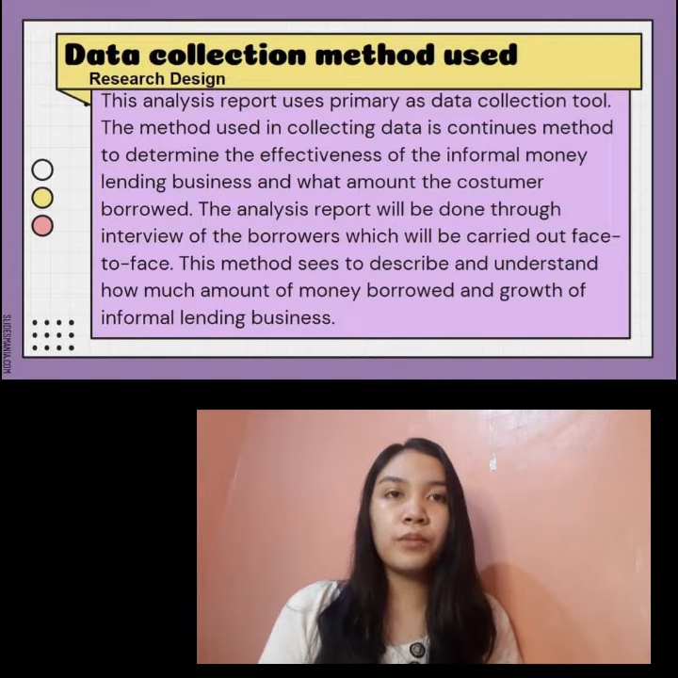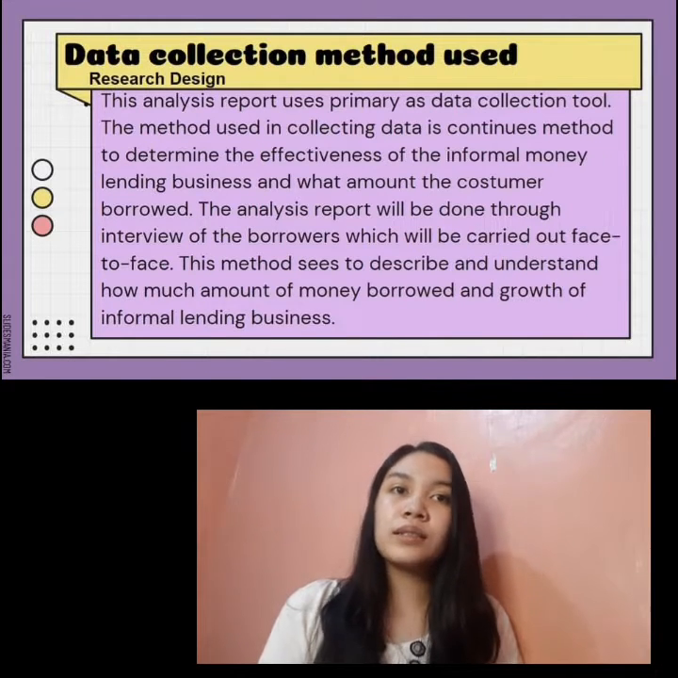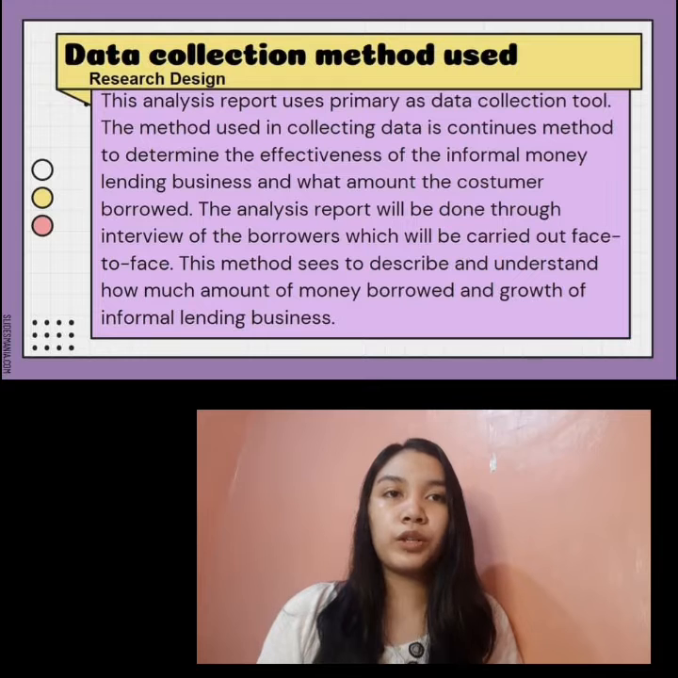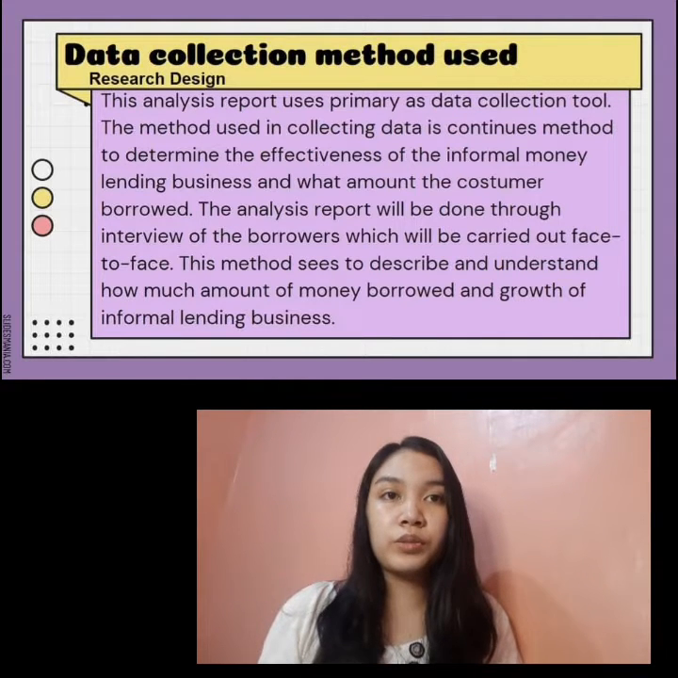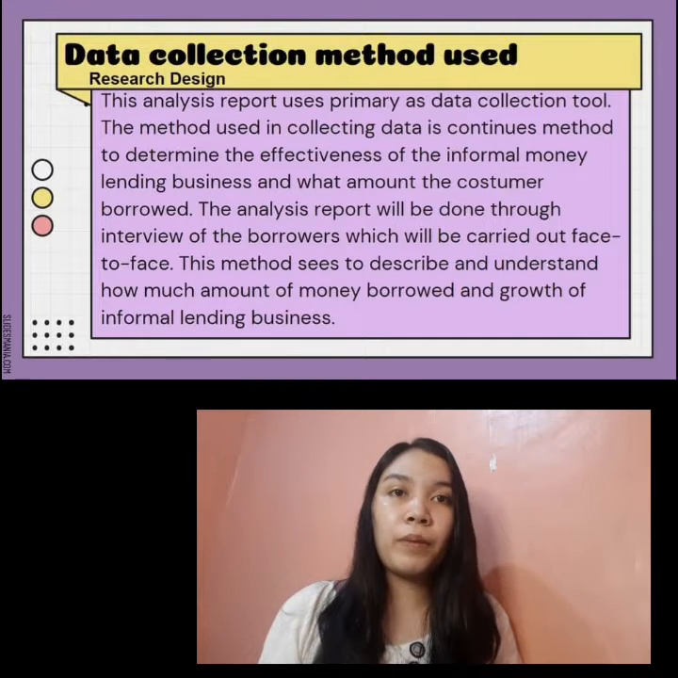So, the data collection method used. This analysis report uses primary data as the data collection tool. The method used in collecting data is the continuous method, to determine the effectiveness of the informal money lending business and what amount the customers borrowed. This analysis will be done through interviews of the borrowers, carried out face to face. This method seeks to describe and understand how much money was borrowed and the growth of the informal lending business.